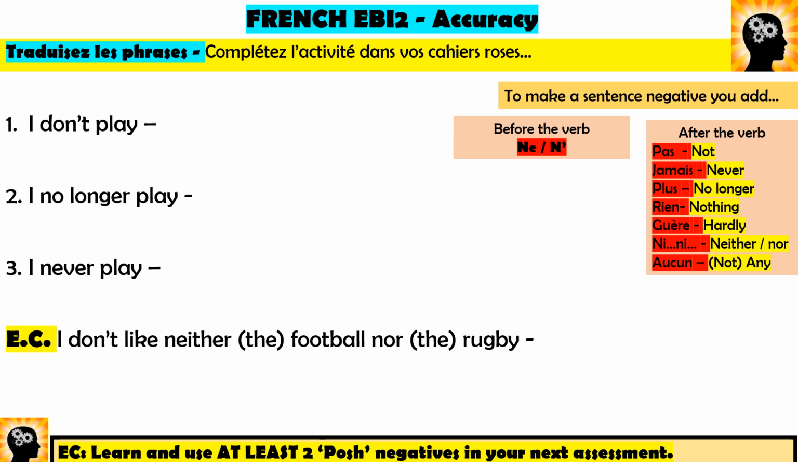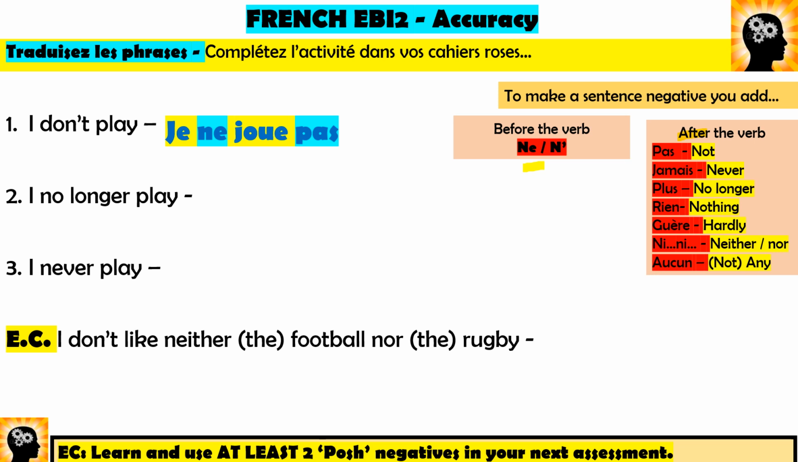I don't play. You don't say I don't play in French. You say I not play not. So what you need is this before our verb, and you need one of these after our verb. So je joue is I play. So to make it negative, you say je ne joue pas. Voilà. Did you get that?